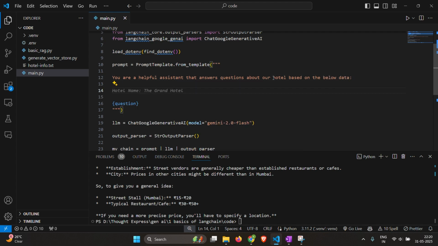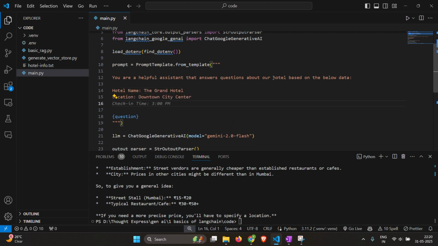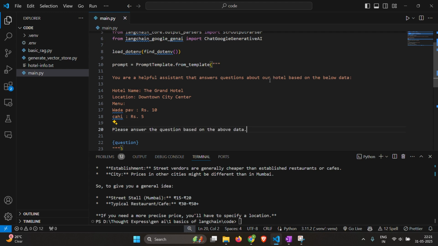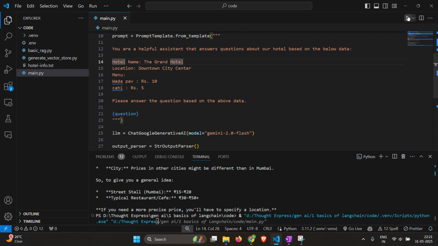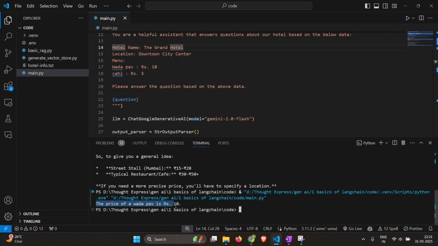And let us say hotel name, location, menu. And for the menu, we have these items. Please answer the questions on the above data. Yeah, so now again, if we just run this same code, it clearly says that the price of the vada pav is rupees 10.